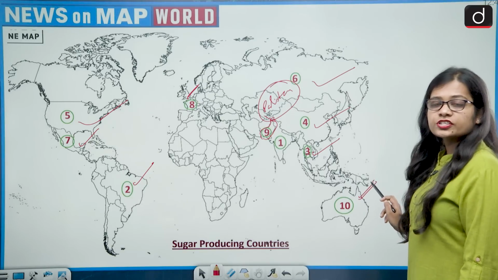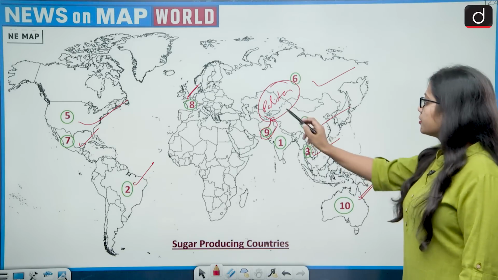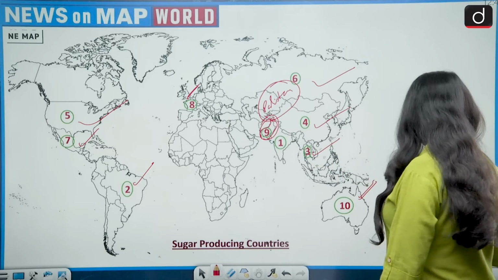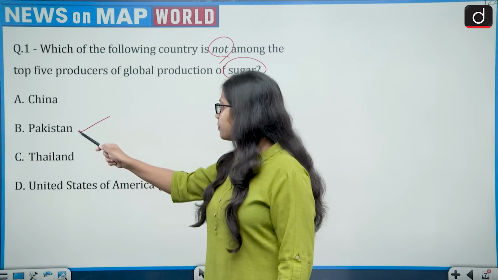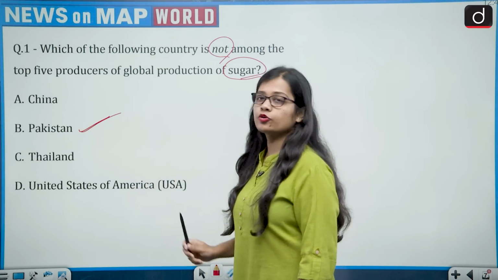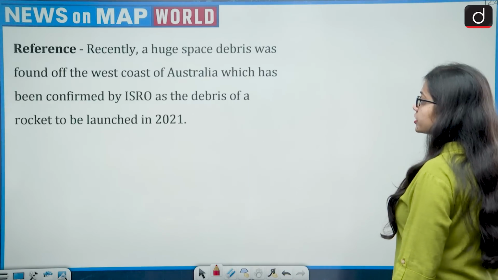So the country which is not among the top 5 producers of sugar is Pakistan. So the correct answer of this question is option B, that is Pakistan, while China, Thailand and US are among the top 5. Now moving on to the next question.